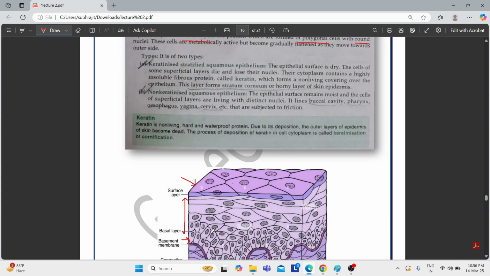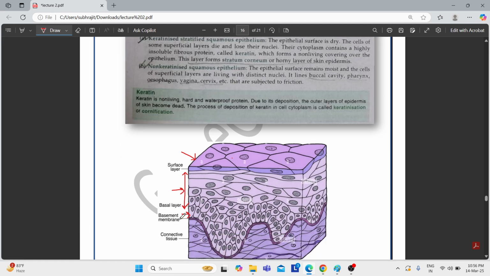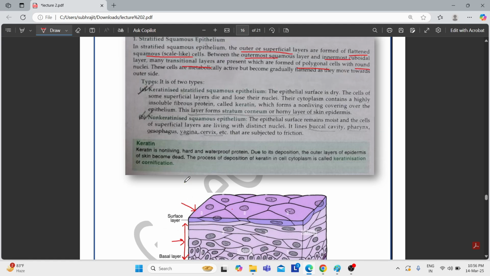I hope this is clear. See, these cells are somewhat polygonal in shape, and this intermediate region is called the transitional layer because, as we gradually move down from the surface to the innermost layer, there is a change in the structure of the cells from squamous to columnar cells. Thus this portion shows a transition, and therefore this intermediate layer of cells is called the transitional layer.